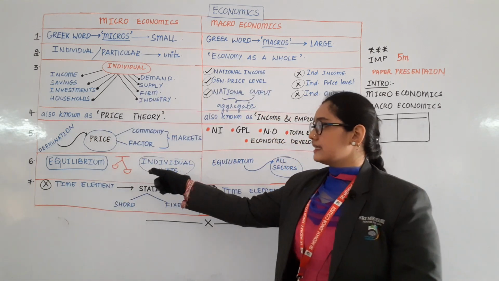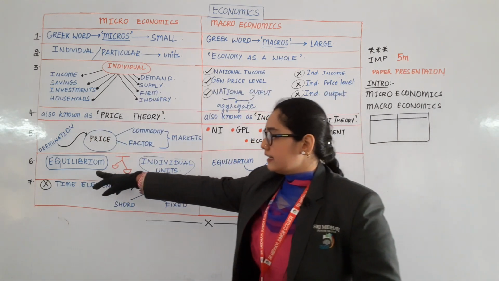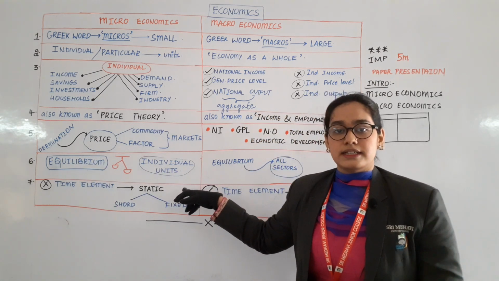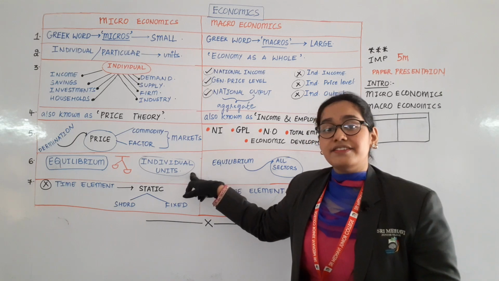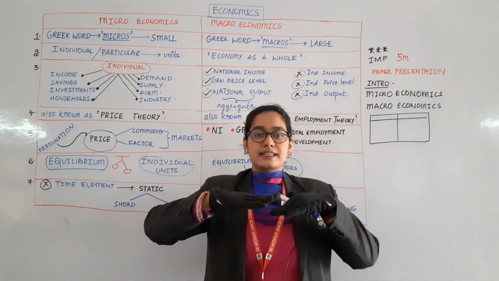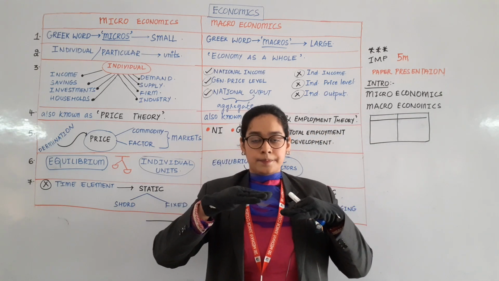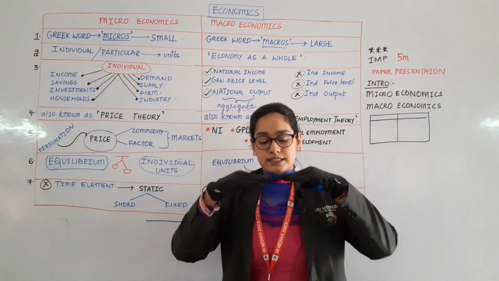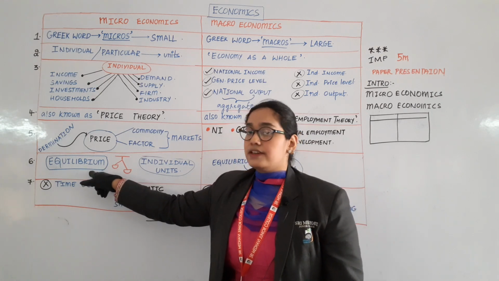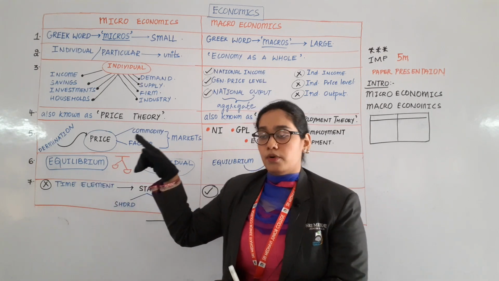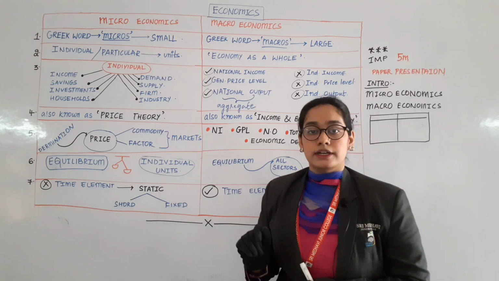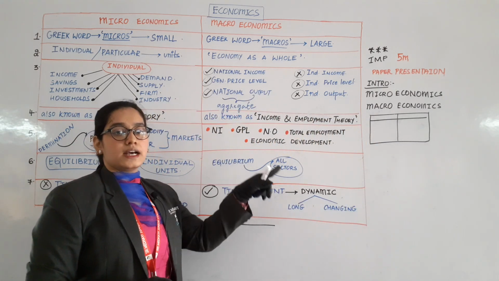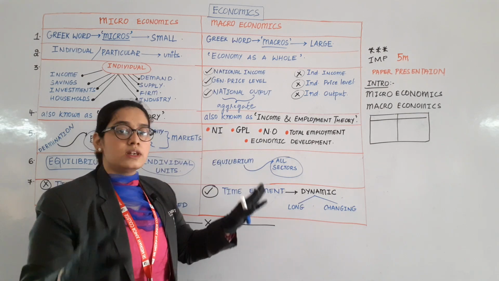Let us see the second point. It deals with equilibrium of individual units. Equilibrium in the sense balanced state, neither high nor low. It is stable. The stable position is called equilibrium. So it deals with equilibrium of individual units. It deals with the equilibrium of all the sectors of the whole country.